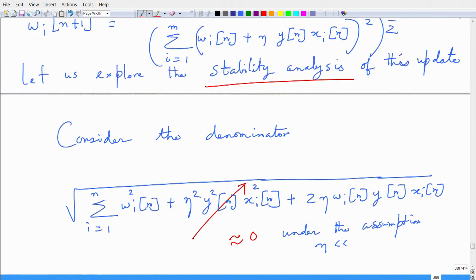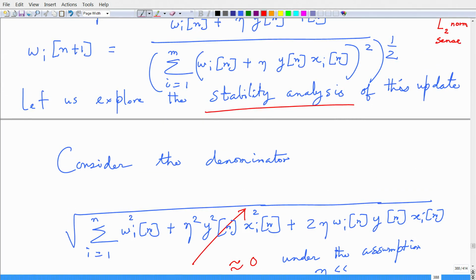Now, let us consider the denominator here. I have a square root of summation i equals 1 to m of this quantity wi of n plus eta times y of n times xi of n, squared.